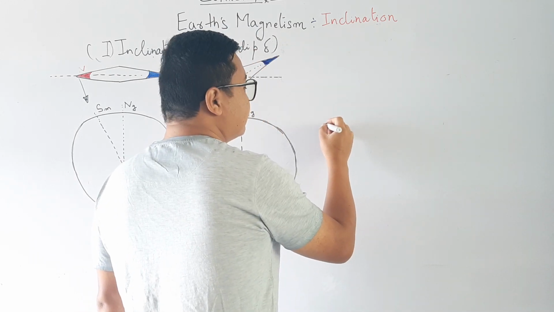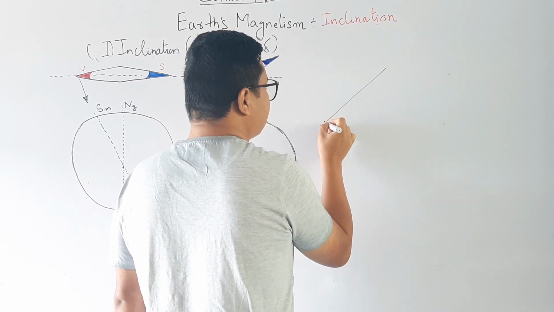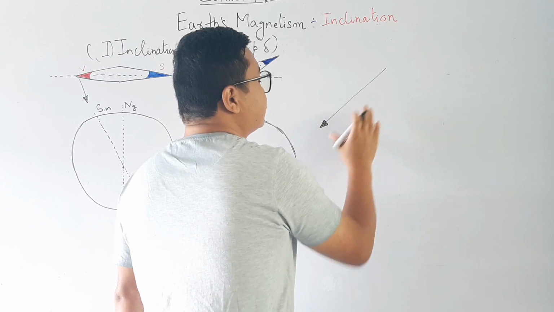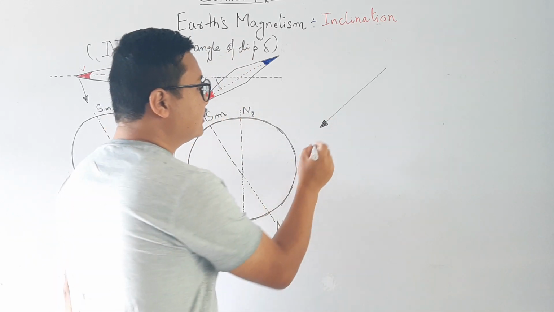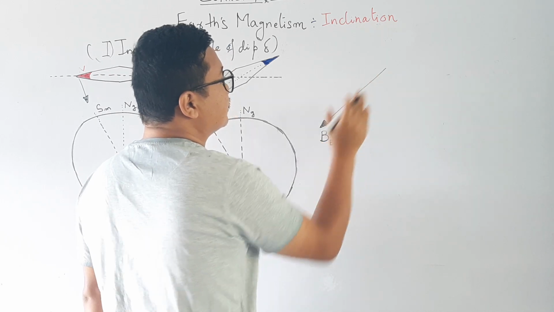Let us consider this as the Earth's magnetic field. Since magnetic field is a vector quantity, I have to draw it as a vector.